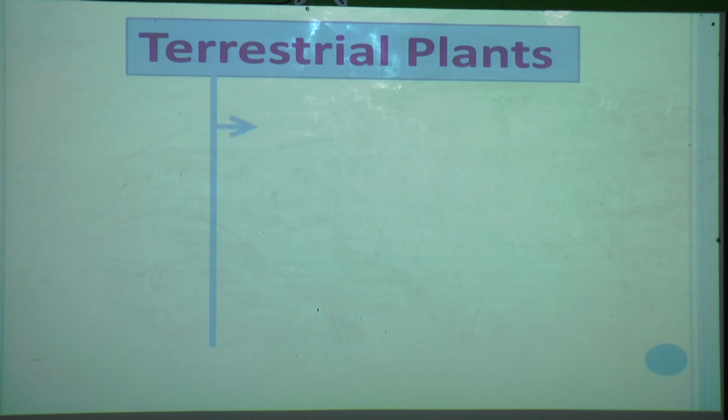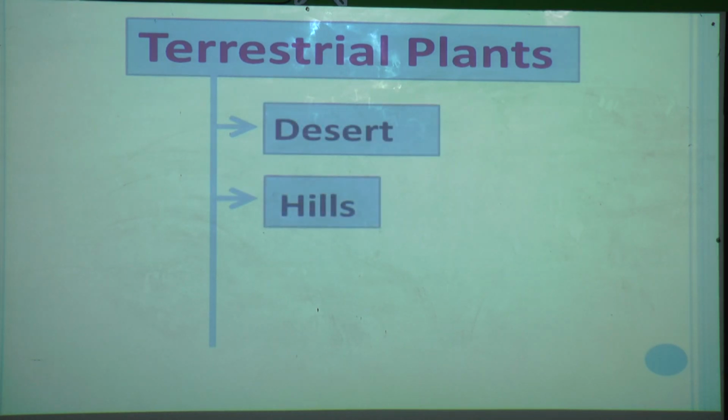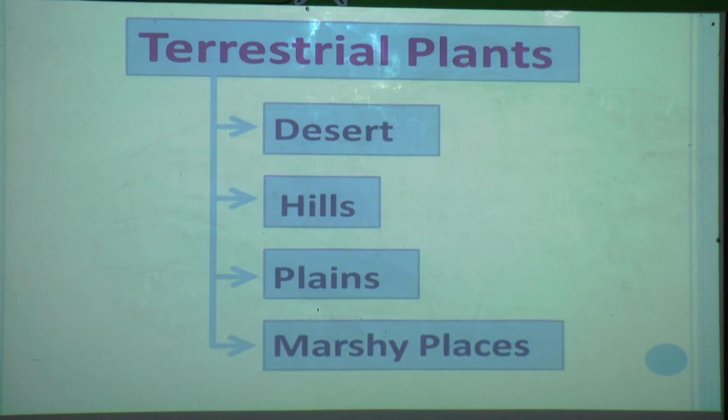We can see terrestrial plants in desert, in hills, in plains and in marshy places. You all know that in desert the climate is dry and the soil is also dry. Hills are where the climate is very cold and sometimes there is snowfall. In plains, you know the climate condition.